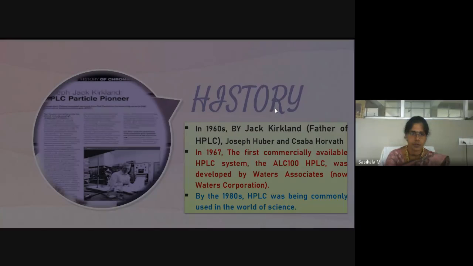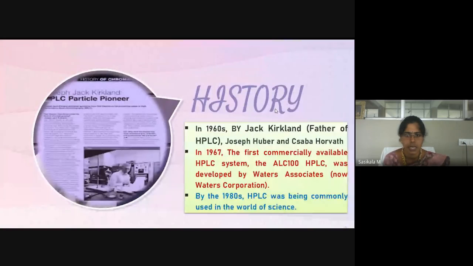Then the history of the development of HPLC: it was in the 1960s by Jack Kirkland. He is the father of HPLC. He developed HPLC instrumentation along with team members like Joseph Huber and Saba Harvard. These three scientists developed HPLC instrumentation. Even the name and term HPLC and the instrumentation were both developed by these three scientists. But the father of HPLC is Jack Kirkland. He coined and developed HPLC.